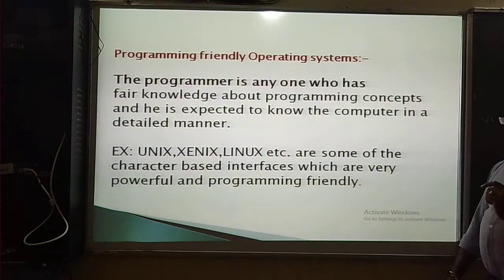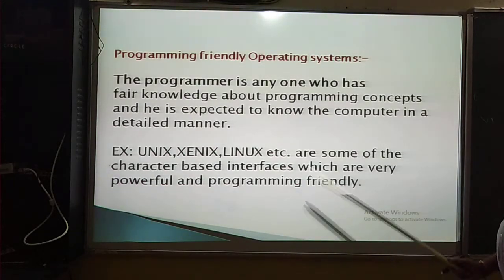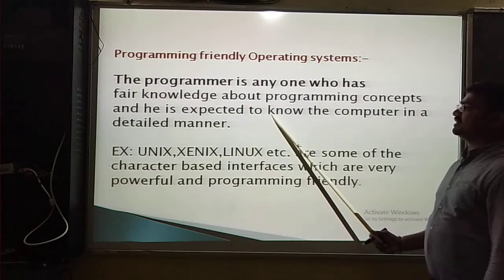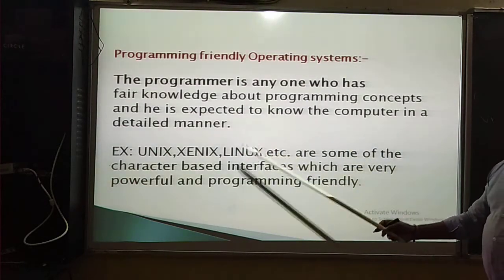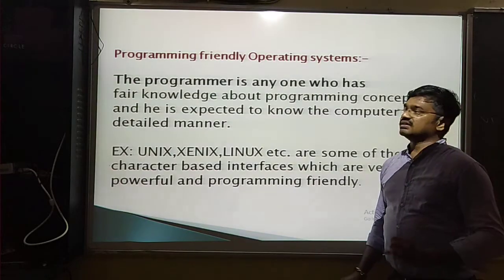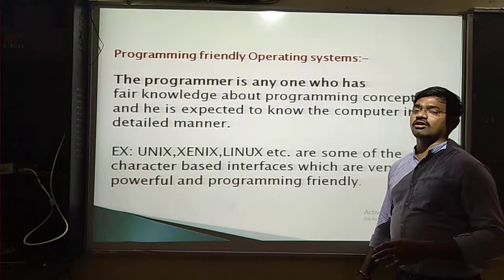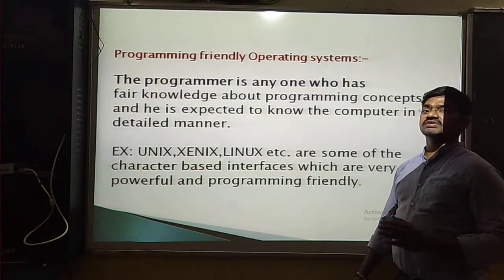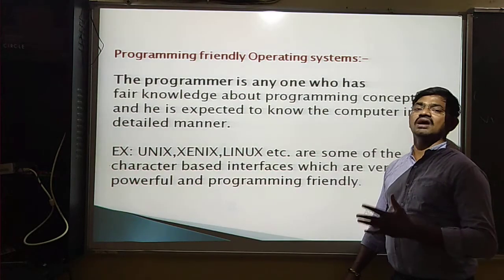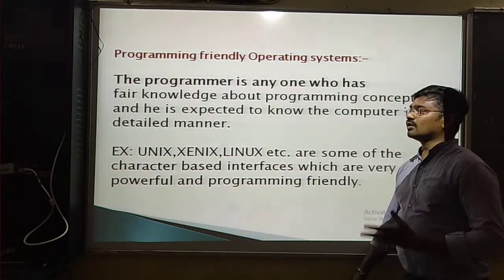The programmer is anyone who has fair knowledge about programming concepts and accesses the computer in a detailed manner. The knowledge of the user in both the programming friendly and user friendly operating systems is equal. But the user friendly operating system works on images and icons, while the programming friendly operating system works by programming.